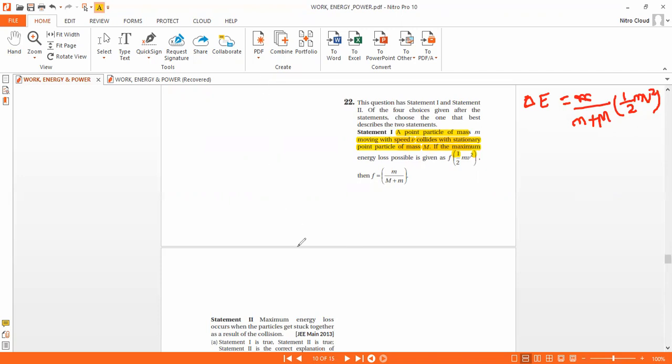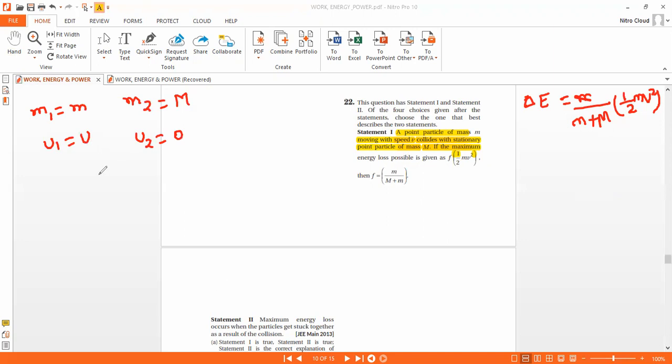Initially, the first particle mass is small m, the second particle mass is capital M. The second particle is initially at rest. Suppose we have an initial velocity u.